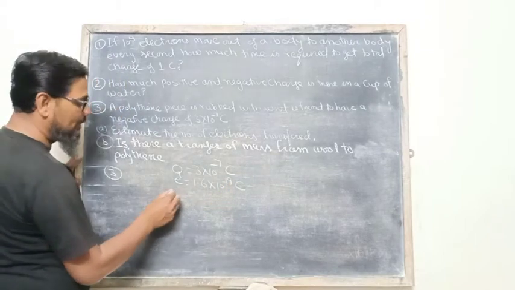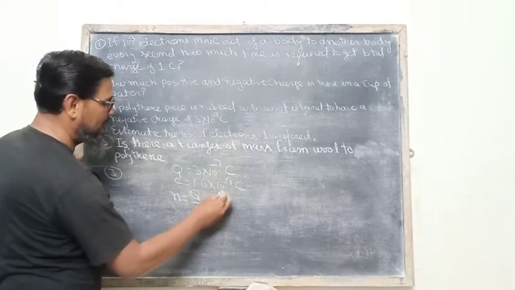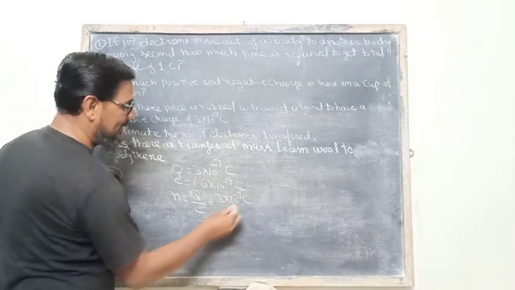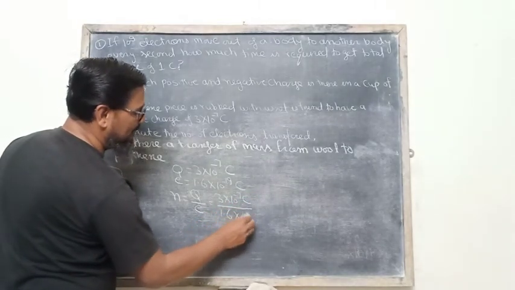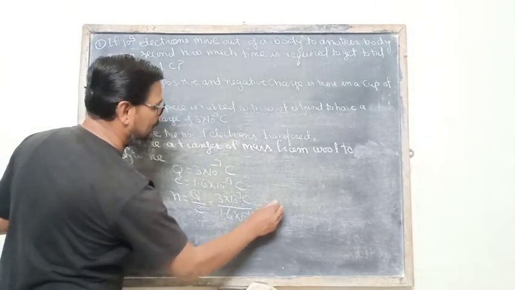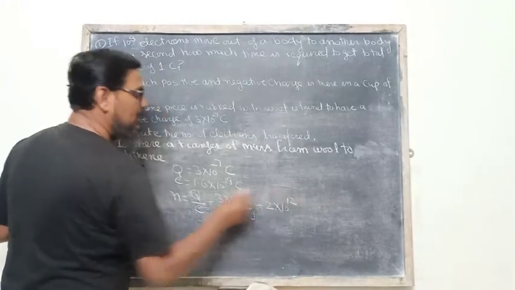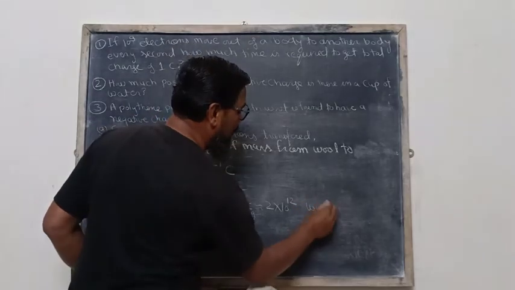The corresponding number of electrons n, we can find out as Q by e. The value of Q is 3 into 10 raised to the power minus 7 coulomb upon 1.6 into 10 raised to the power minus 19 coulomb, and it will be nearly equal to 2 into 10 raised to the power 12 electrons transferred from wool to polythene.